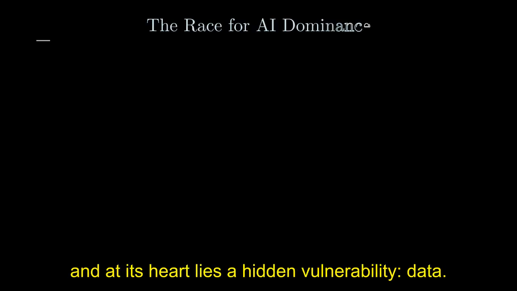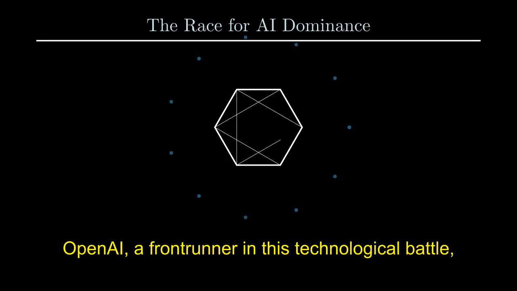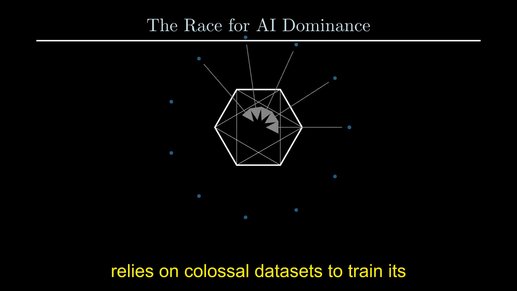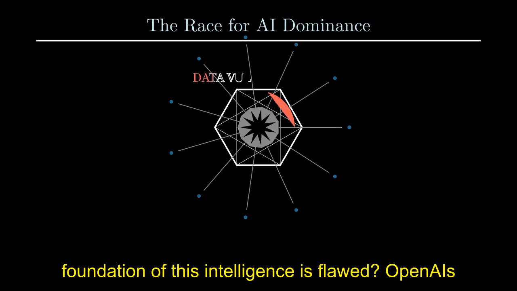The global race for AI dominance is intensifying, and at its heart lies a hidden vulnerability: data. OpenAI, a frontrunner in this technological battle, relies on colossal datasets to train its transformative models like GPT. But what if the very foundation of this intelligence is flawed?